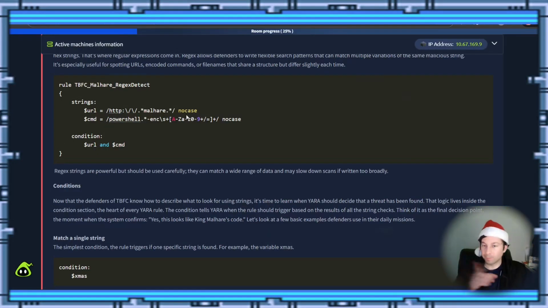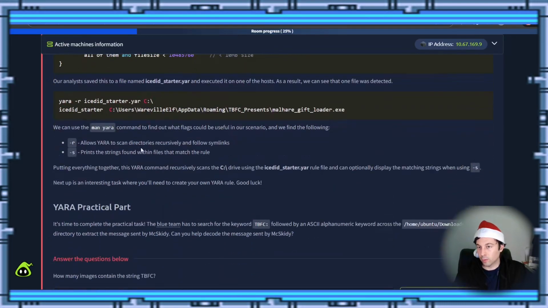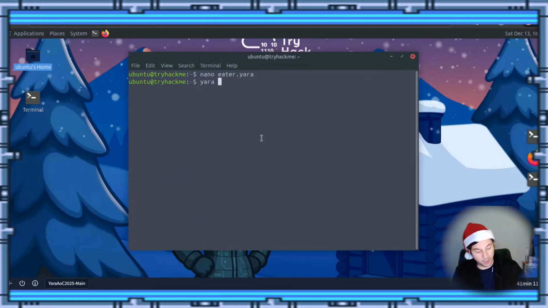Oh, also, I got that from this section here, but I just didn't use the equal sign. So come down through here. Let's look at the rule. So we just do yara, -r, and then -s, then our rule, then our location. Okay, so yara -r -s Eater, which is the rule I made, whatever you named yours.